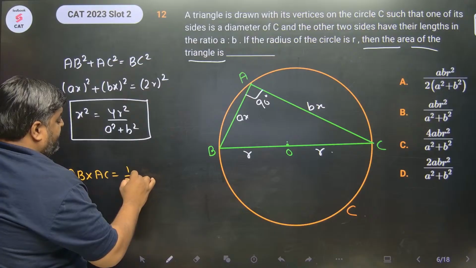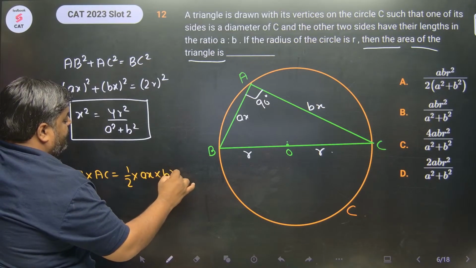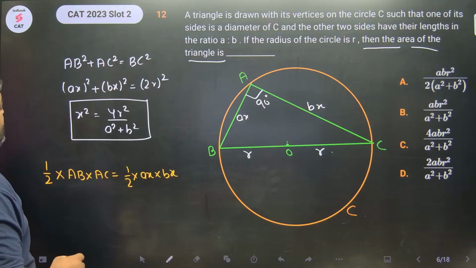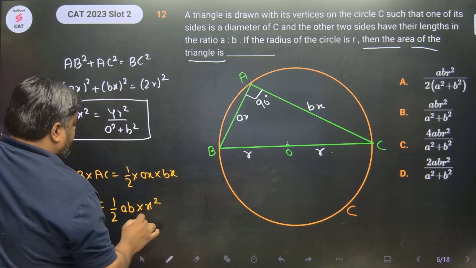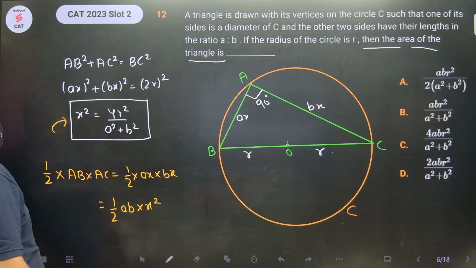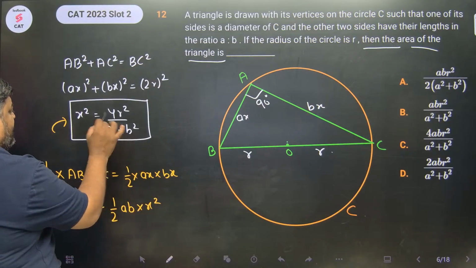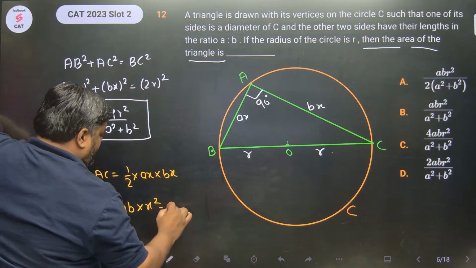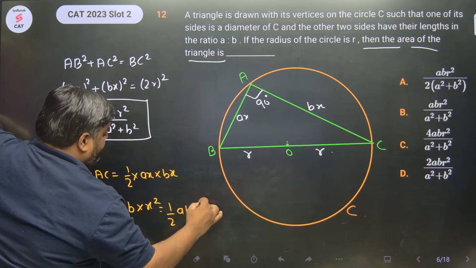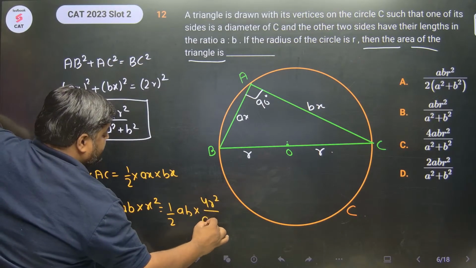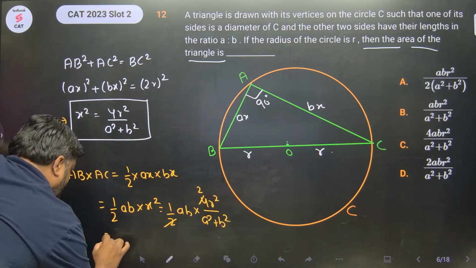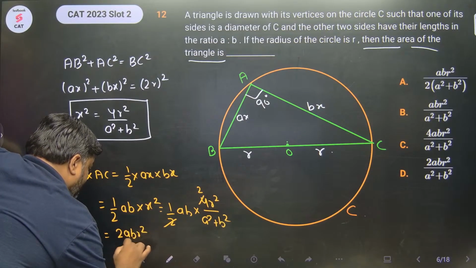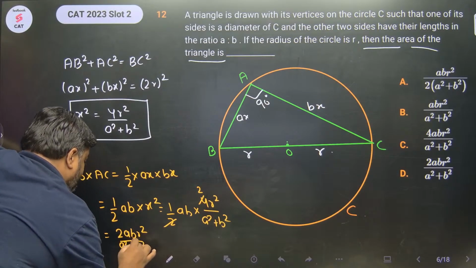So this is half into AX into BX, which is half AB into x square, and I know the value of x square in terms of AB and R. Very good. So x square की जगह I can write 4R square upon A square plus B square. Half AB into 4R square upon A square plus B square. So this goes in 2 times, and the final answer is 2ABR square upon A square plus B square.